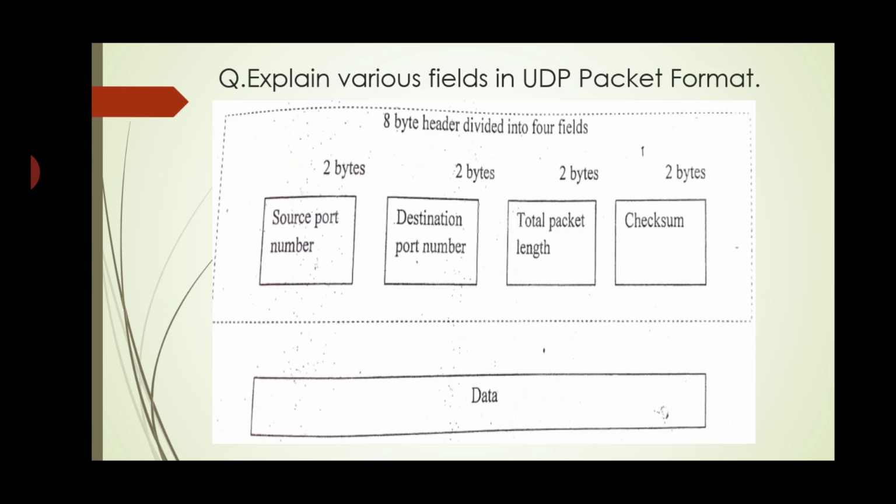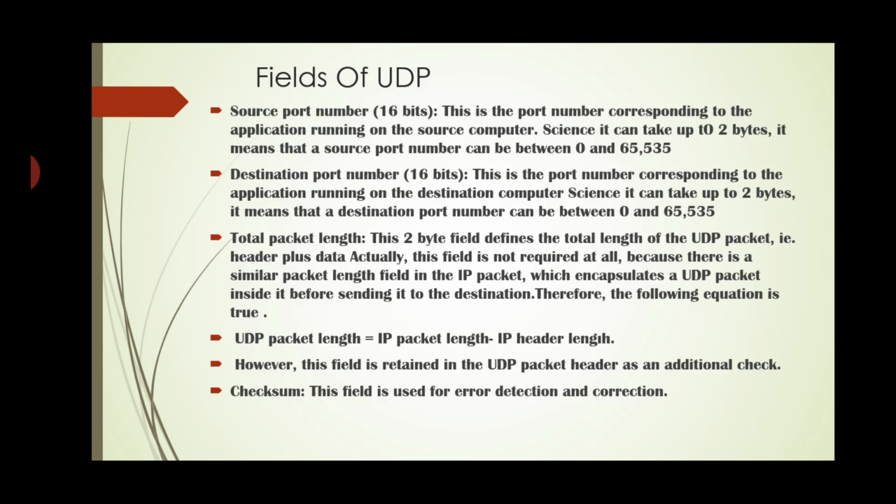Now we will see the UDP packet format. In this there are different fields. We have to see each field in detail, because you may get a question on this. You should draw this format and explain each field. Source port address. It is a 16-bit port number.